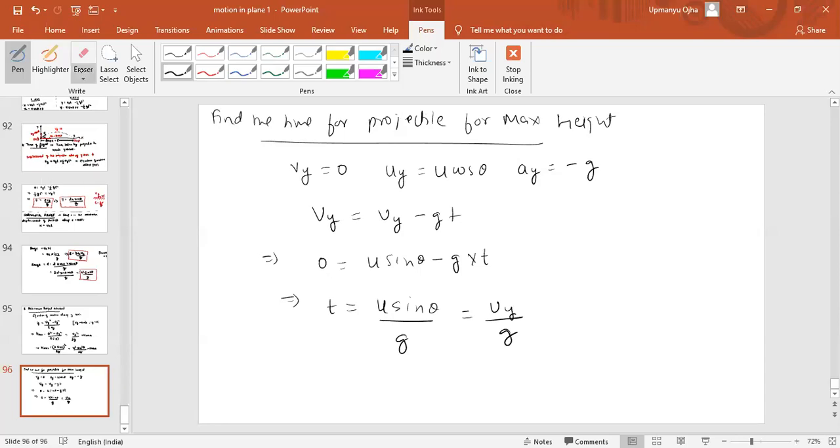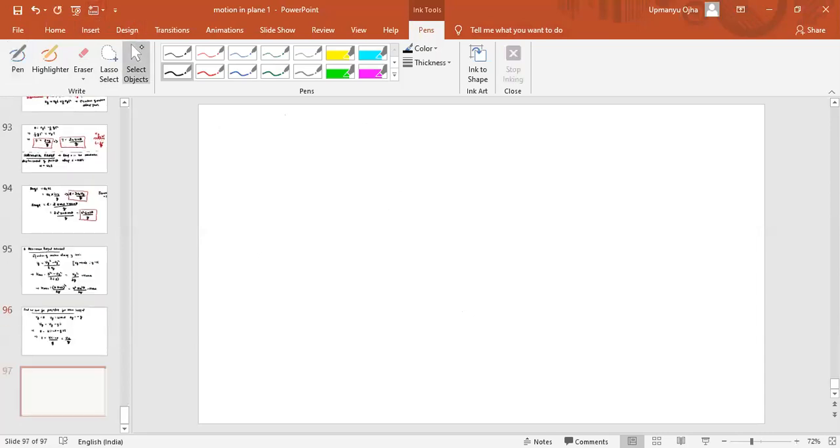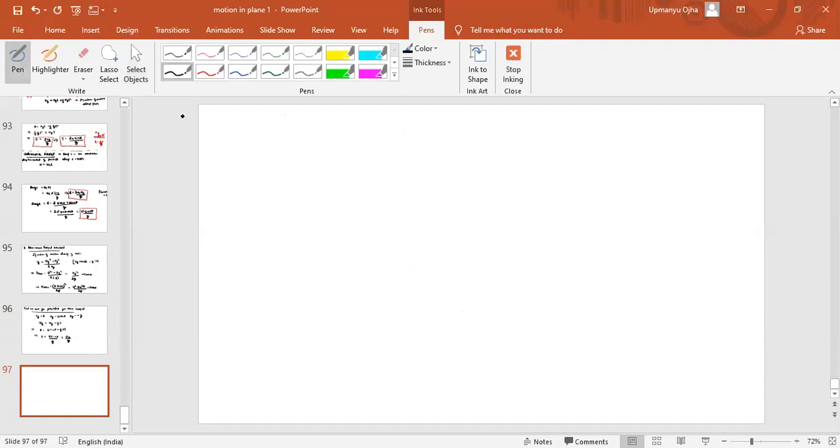So can we do one problem? A very small problem we can do for your practice. I will not write the question. A projectile is thrown with the initial speed of 50 meter per second at an angle of 37 degree.